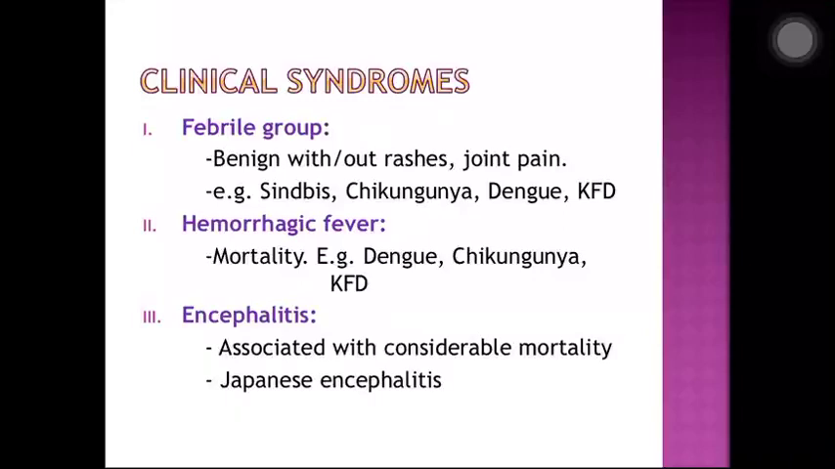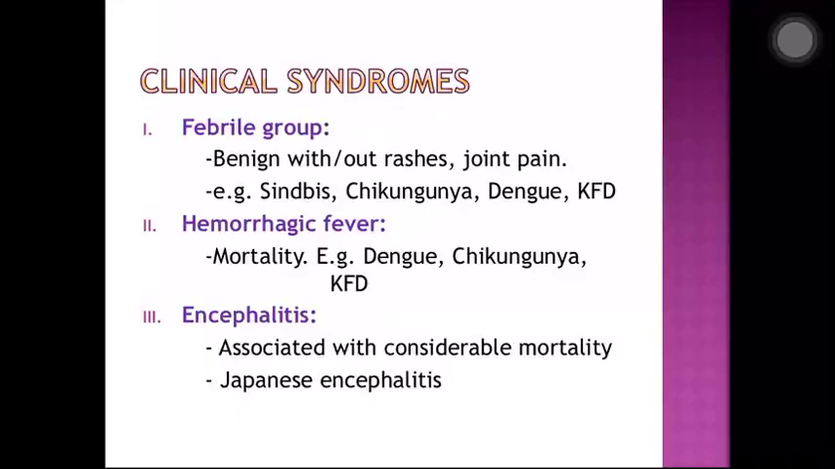In hemorrhagic fever, in addition to the febrile group symptoms, you will also have hemorrhagic manifestations. Here the mortality is high. The examples again are the same: dengue, chikungunya, KFD can either present as just the febrile group or with hemorrhagic manifestations. When hemorrhagic manifestations are seen, the mortality is high. What we mean by hemorrhagic manifestations is bleeding. It can be bleeding within the capillaries, which sometimes may not be visible.